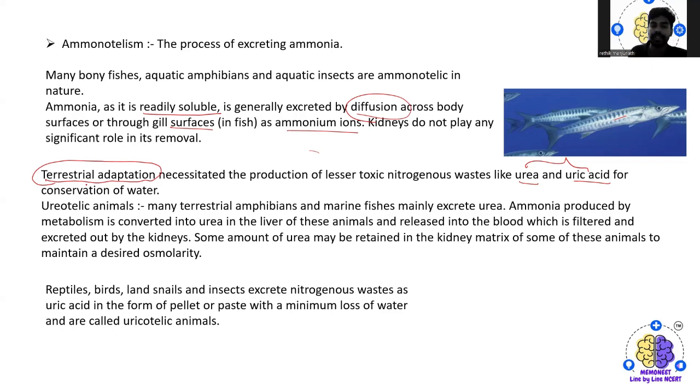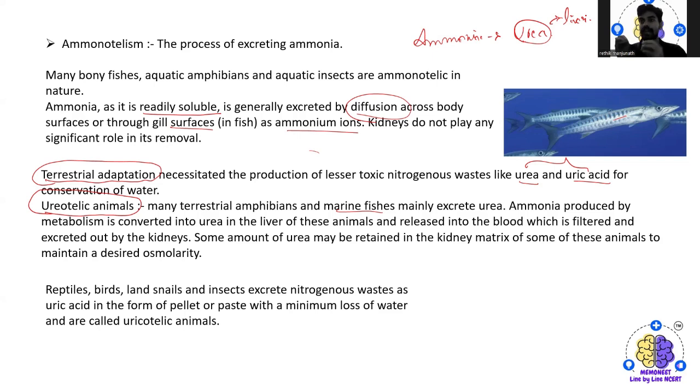Many terrestrial amphibians and some marine fishes mainly excrete urea. Those animals are called ureotelic animals, which excrete nitrogenous waste in the form of urea. The ammonia produced by metabolism is converted into urea in the liver of these animals and released into the blood.